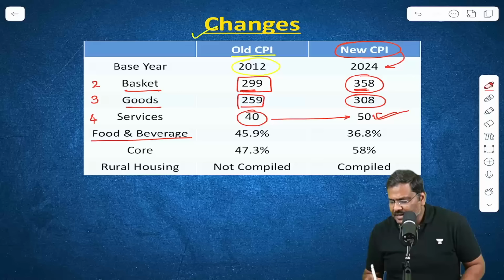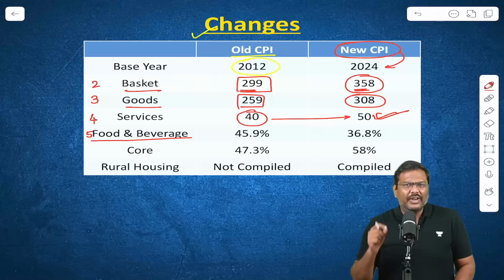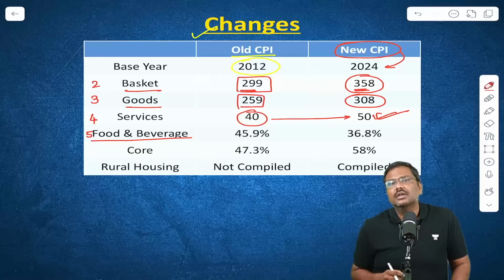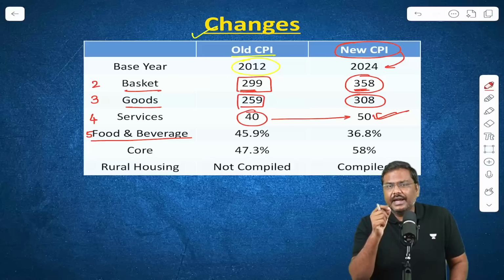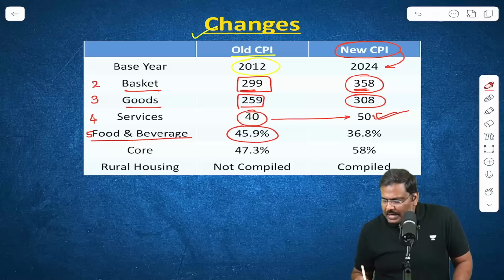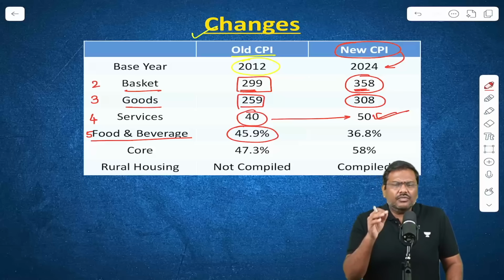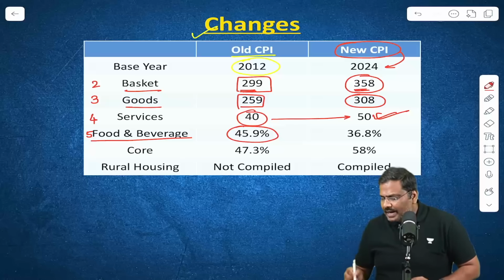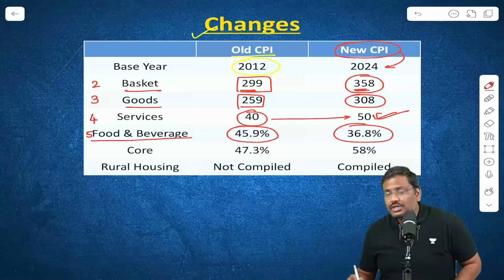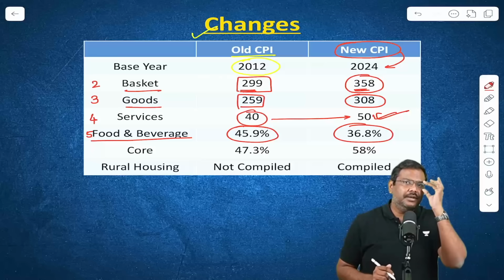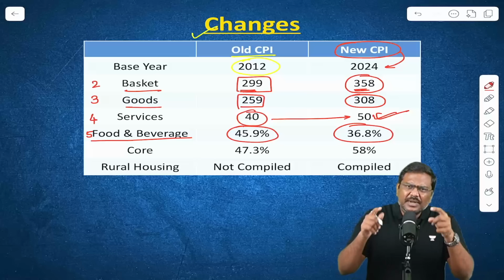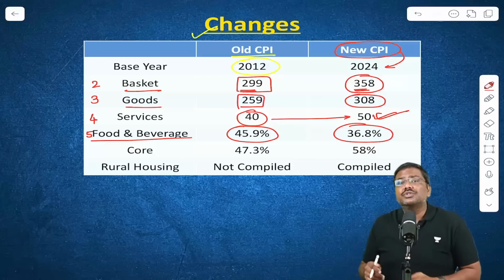Now, in addition to this, what about the weightage given for food and beverages? Important. Food and beverages. In the old basket, the weightage was around 46%, I'm rounding off the number by the way. In the new basket, the weightage has been reduced to 36.8%. Some of you will be thinking, sir, why? Why is that the weightage has been changed? Why has it been reduced?